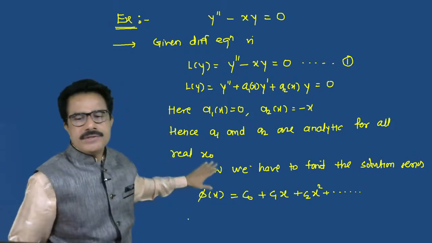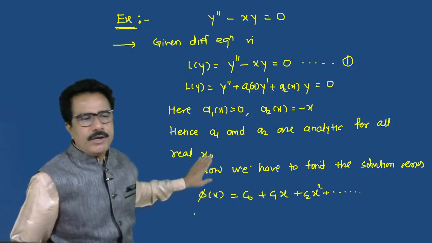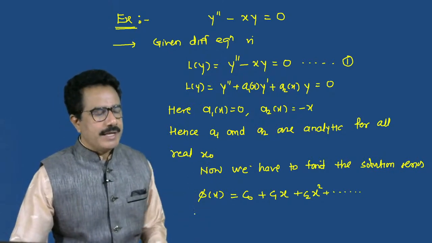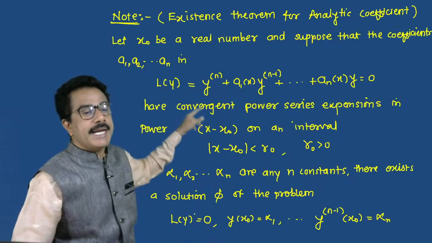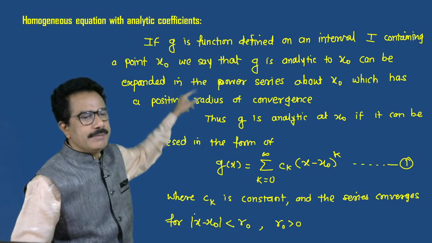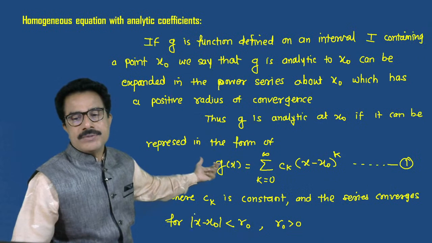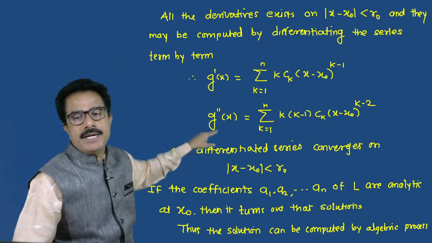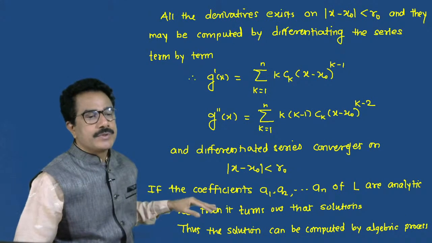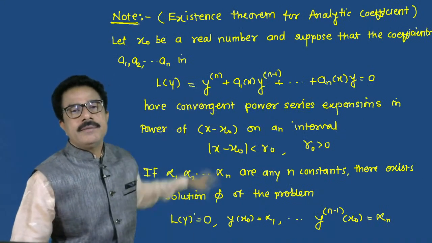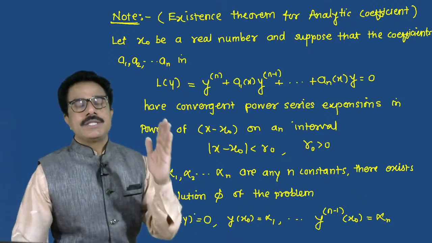Now if we differentiate this, then we get phi dash of x like this. If g is an analytic function, then it can be written in this way. So we can differentiate g dash, g double dash in this way. So we can find the expansion series, and according to this theorem we can show it is the solution of a differential equation.